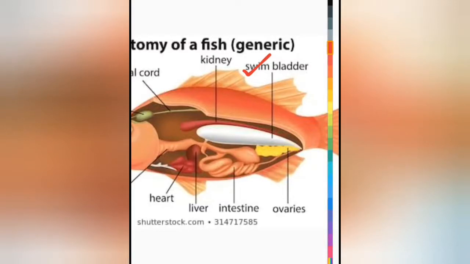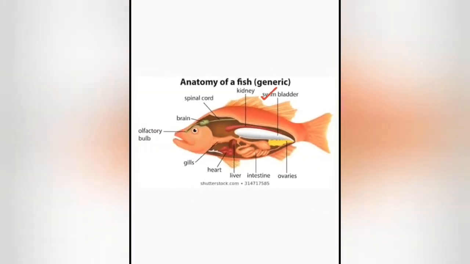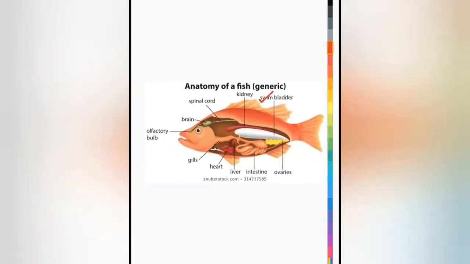Contraction of body muscle causes an increase or decrease in the volume of air in the sac, allowing the fish to swim freely at different desired depths of water. It means if this fish has to go up towards the surface of water, it can just decrease or increase its body weight accordingly, and then go to its desired depth of water. So this is all about the hydrostatic organ of fish, which is the swim bladder.